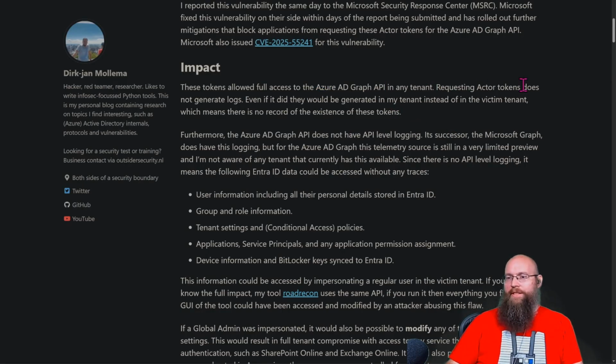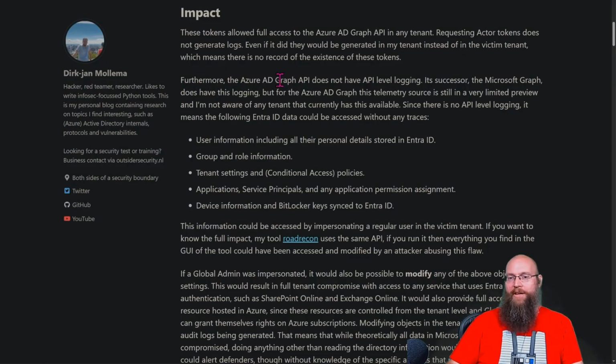Let's see, requesting actor tokens does not generate logs. Even if, that's bad. Even if it did, they would be generated in my tenant instead of in the victim's tenant, which means there's no record of the existence of these tokens. But furthermore, the Azure AD Graph does not have any API level logging. So its successor, which is the Microsoft Graph, does have this logging, but for the Azure AD Graph, this telemetry source is still in very limited preview, and I'm not aware of any tenants currently having this available. Since there's no API level logging, it means the following Entra ID data could be accessed without any traces.